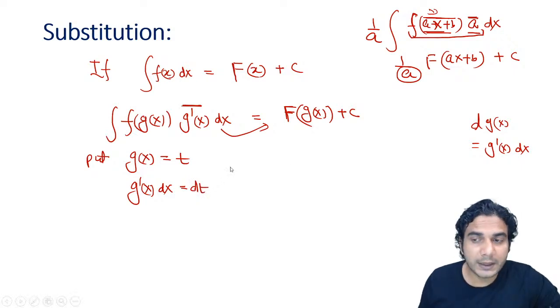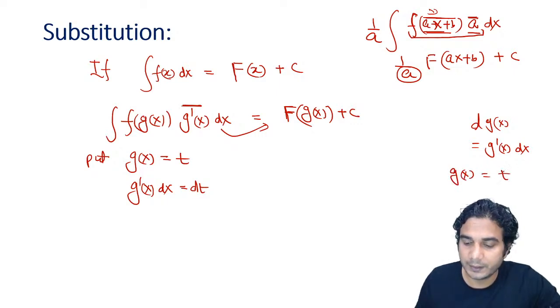If you don't know this type of differentiation, then let me explain it here. If g(x) is equal to t, then see how I got this. I am differentiating this with respect to t, sorry, with respect to t. So I am applying this operator on both sides. Now this is d of g(x), right?